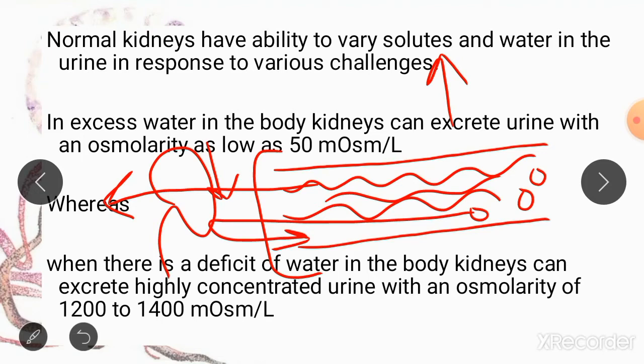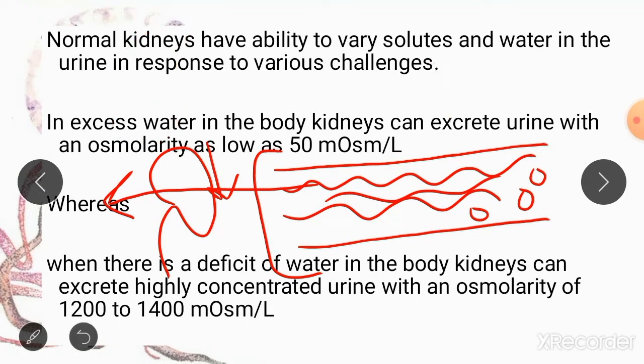So in such a person, the urine which is going to be produced is going to be in very large volumes, and the concentration of this urine is going to be very low. It is going to contain very small quantities of solute, because most of the solutes are reabsorbed so that the osmolarity of the extracellular fluid can be raised.